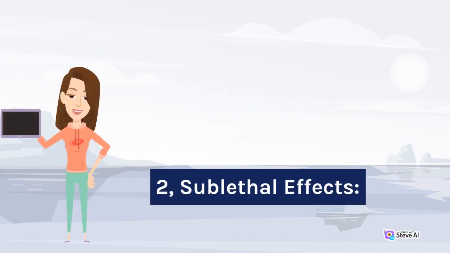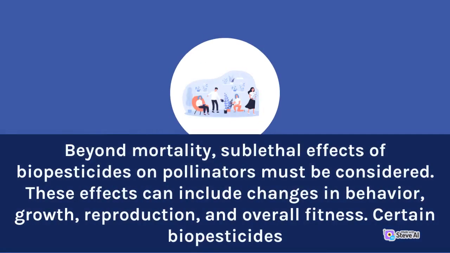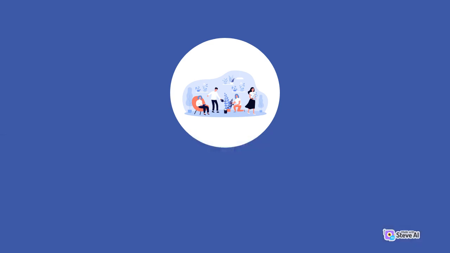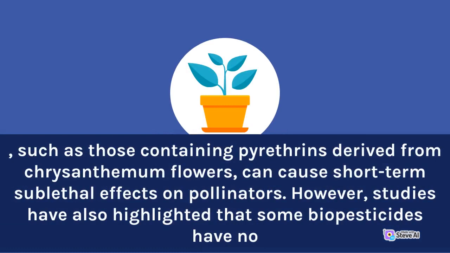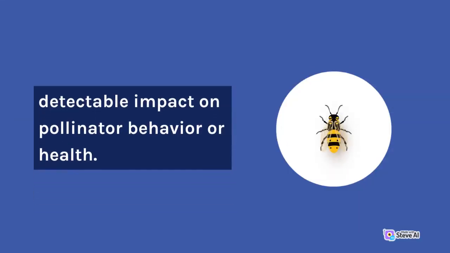2. Sublethal effects. Beyond mortality, sublethal effects of biopesticides on pollinators must be considered. These effects can include changes in behavior, growth, reproduction, and overall fitness. Certain biopesticides, such as those containing pyrethroids derived from chrysanthemum flowers, can cause short-term sublethal effects on pollinators. However, studies have also highlighted that some biopesticides have no detectable impact on pollinator behavior or health.